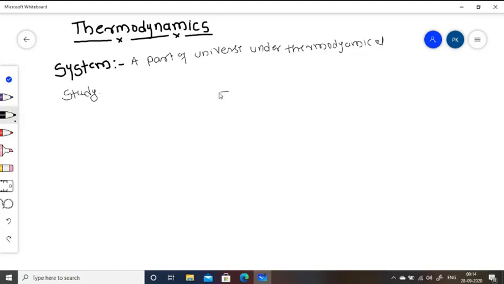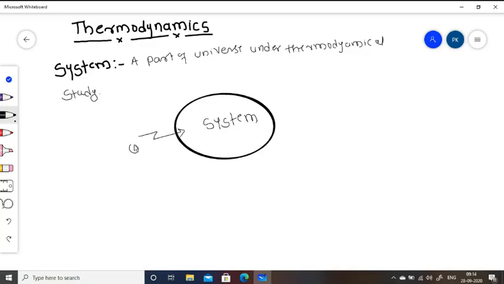Let us consider this is a system, a thermodynamical system, on which the thermodynamical study is taking place, meaning heat and work interaction. The heat supplied to the system is Qs, and the heat given out from the system is Qr, and a certain amount of work is done. Such a system is called a thermodynamic system.